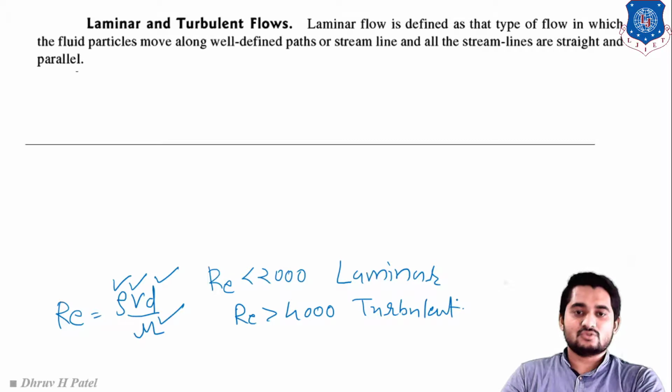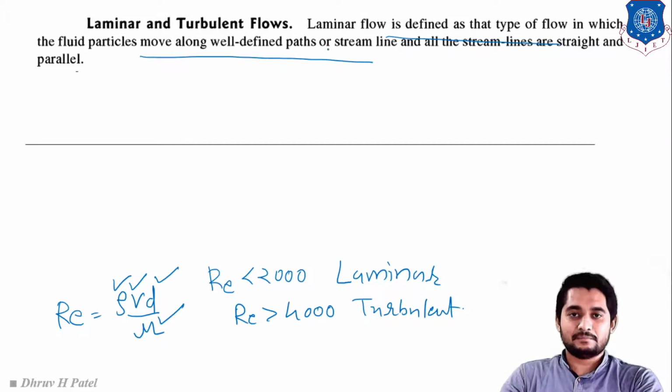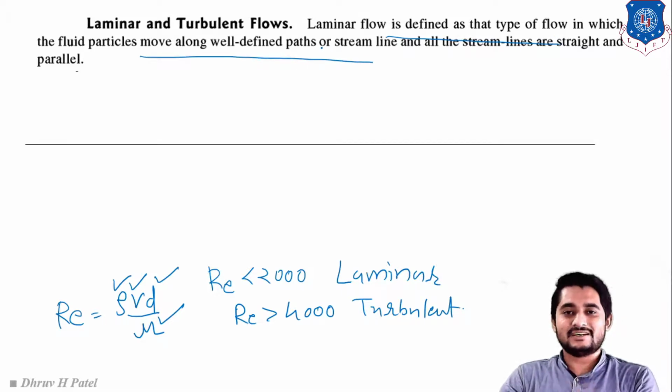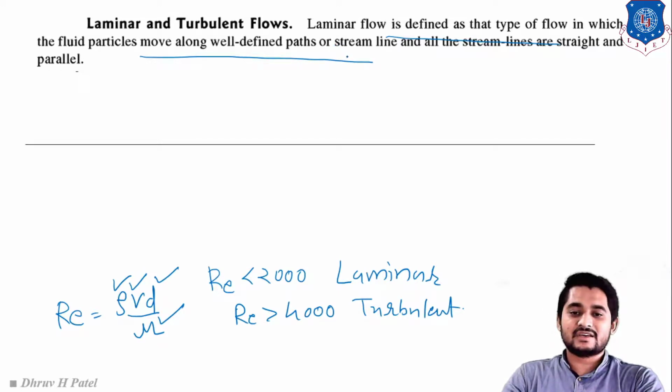Clear, students? So here you have to remember, laminar flow is defined as the type of flow in which fluid particles move along well defined paths. Means fluid particles move in a straight direction or similar direction, or we can say in the direction of streamline, and all the streamlines are straight and parallel. Clear?